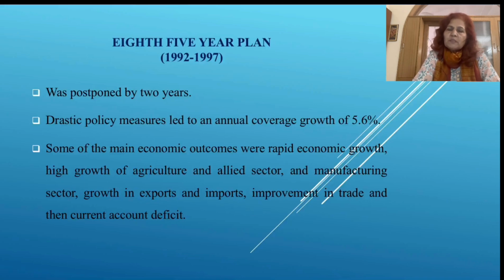And specifically the basic motto or basic objective of this 8th 5-year plan was how policy measures can be taken so that the annual growth rate can be up to the range of 5.6%. That was one of the objectives of this 8th 5-year plan, and some of the main economic outcomes were rapid economic growth and high growth of agriculture and the allied sectors.